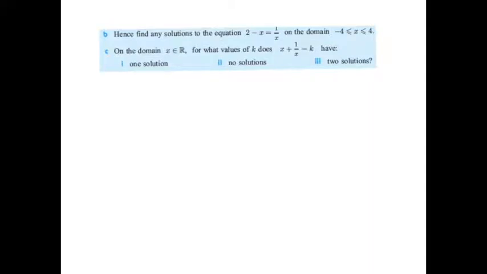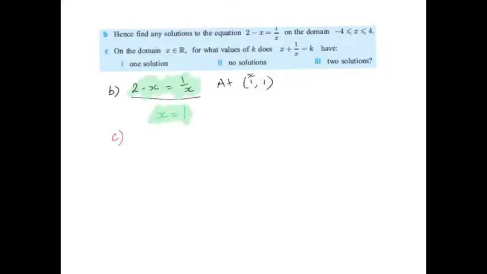So basically, for B, when does 2 - x equal 1/x? That's at the point of intersection, which was at the point (1, 1). So therefore, since the equation is only in terms of x, we only want the x coordinate of 1. So the answer is x = 1.